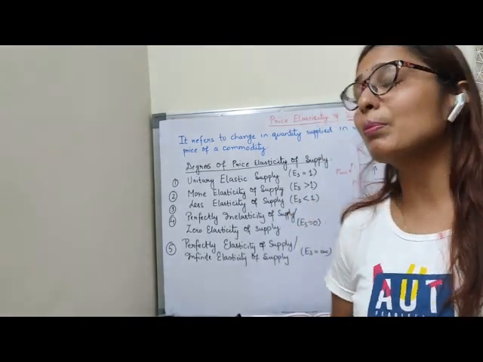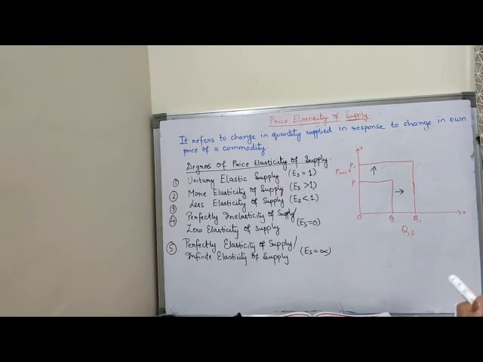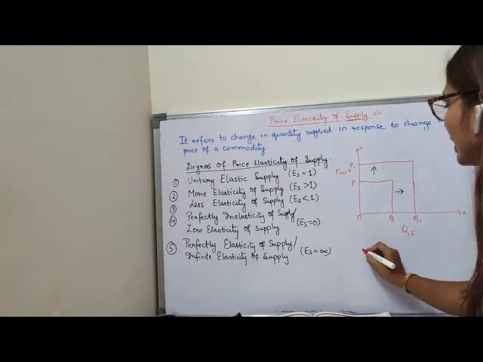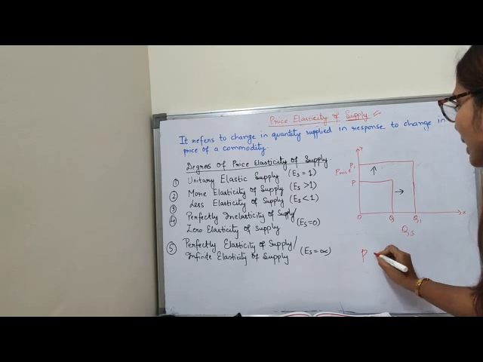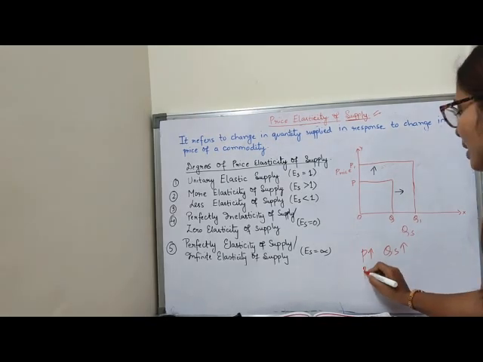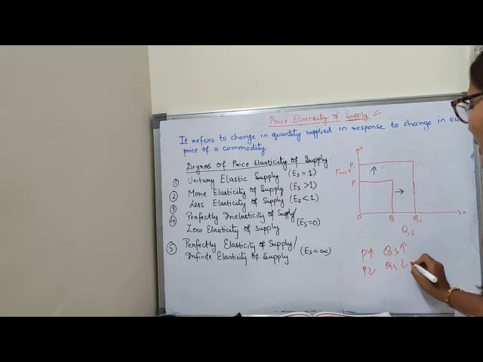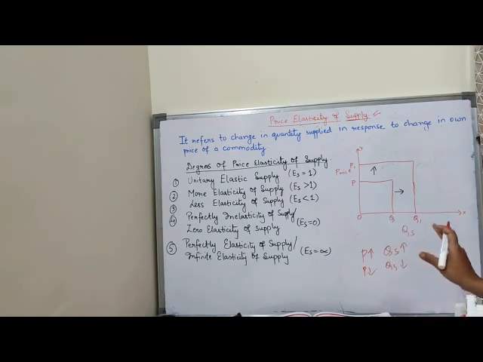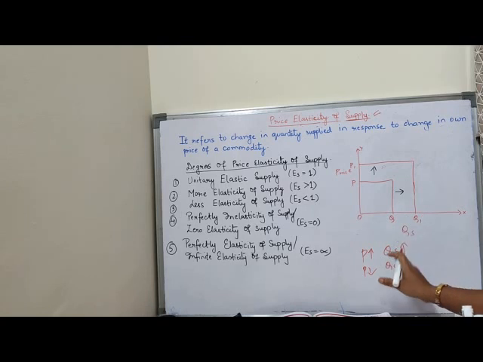So we will understand price elasticity of supply. Supply means the direct and positive relationship between price and quantity supplied. That means if price increases, quantity supplied will also increase, and if price decreases, quantity supplied will also decrease. Clear children? So there is a direct and positive relationship between both.